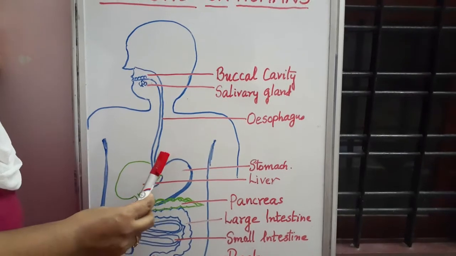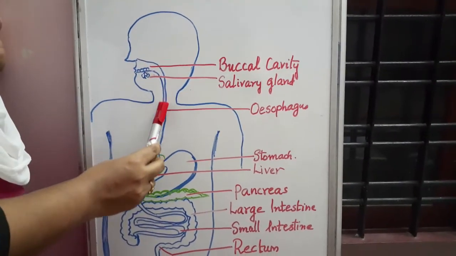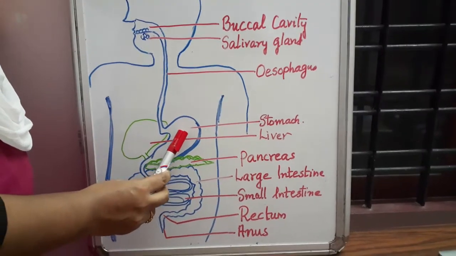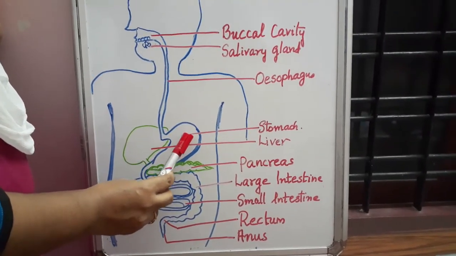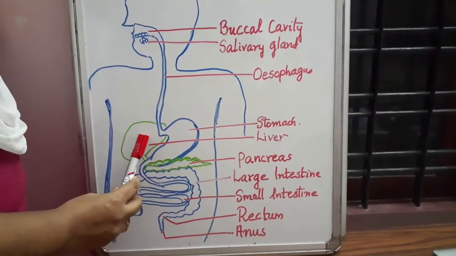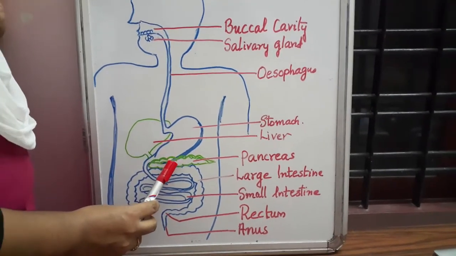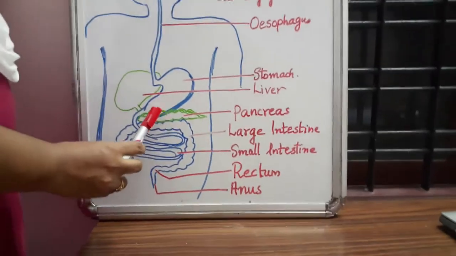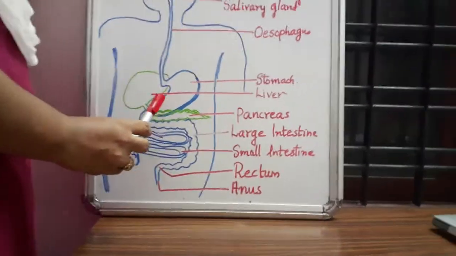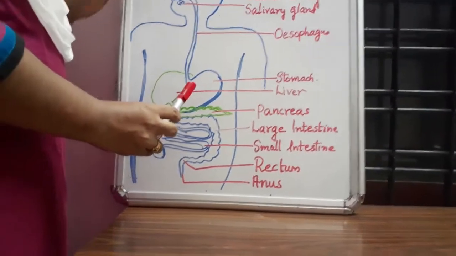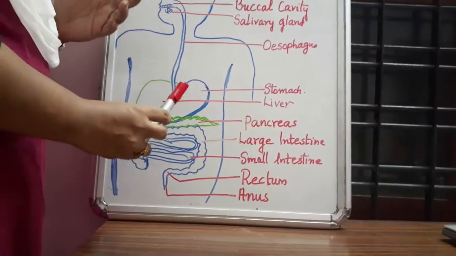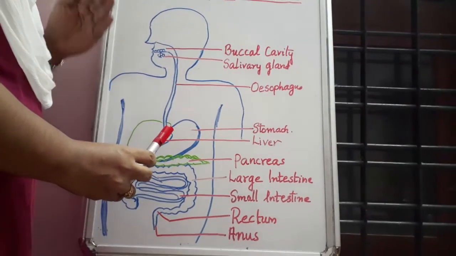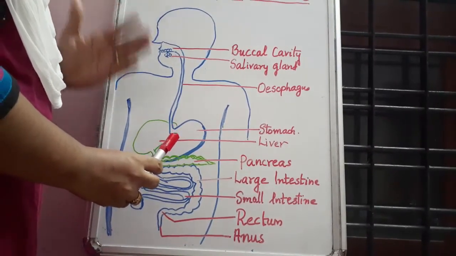Okay, so next structure, after going through the esophagus, the food will reach the stomach. This is the stomach and we can see two structures, one is the liver and the next one is the pancreas. Liver and pancreas are glands which will produce some enzymes which will break the complex substances into simple ones. That is the main important thing in the process of digestion.